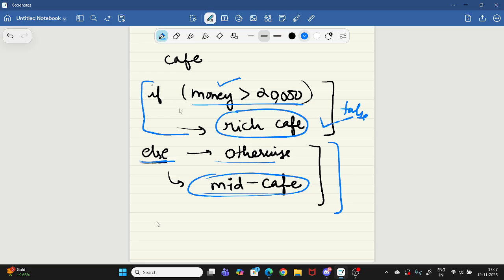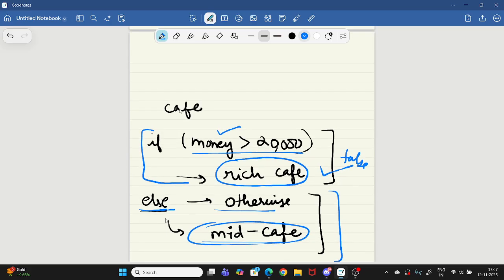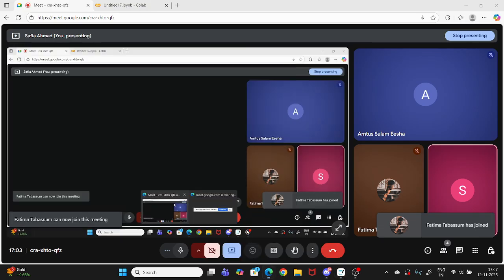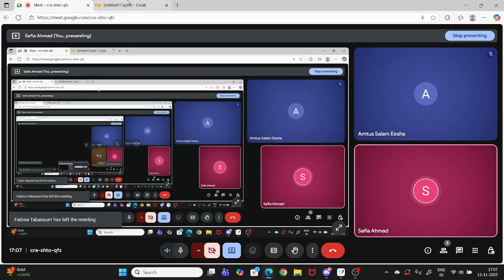I'll give you one more example. But did you understand a little bit of what is happening? Basically we are checking conditions and based on that we run programs. So I can just run and show you this, and then we can move on.